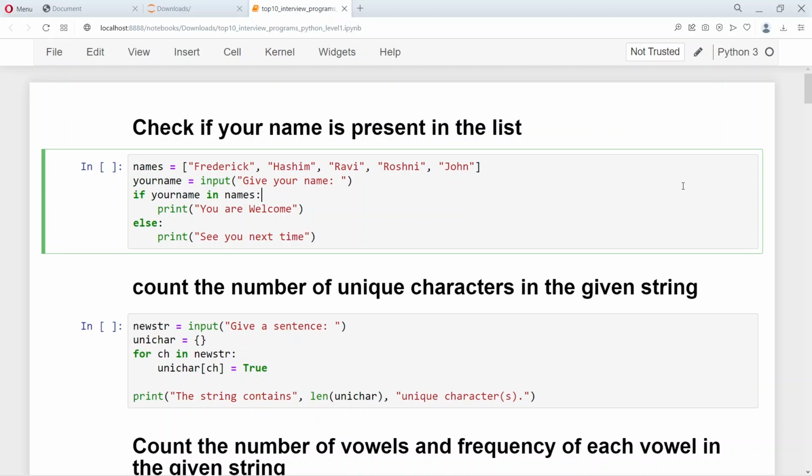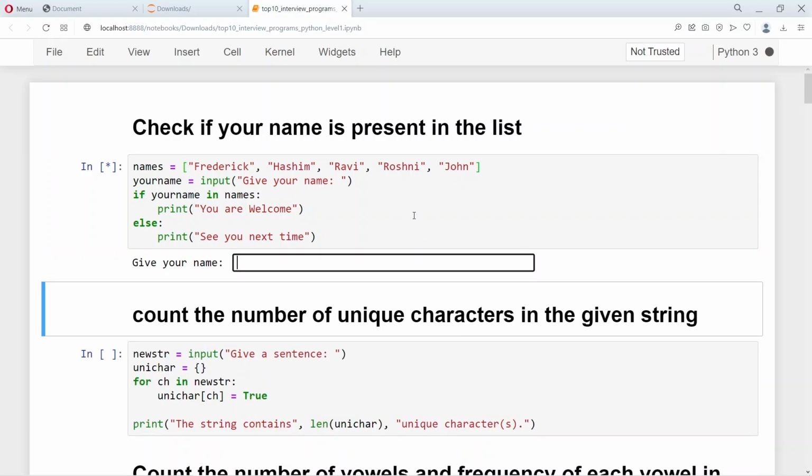Let's look at the most often asked questions in the interview in Python with characters, strings, and numbers. The first question, probably which is very famous, is to give a list of names over here and ask if a given name is present in this list. So we have a list of names: Frederick, Hashim, Ravi, Roshni, and John. So given a name, we want to check if that name is in the list. So this is a very popular question.